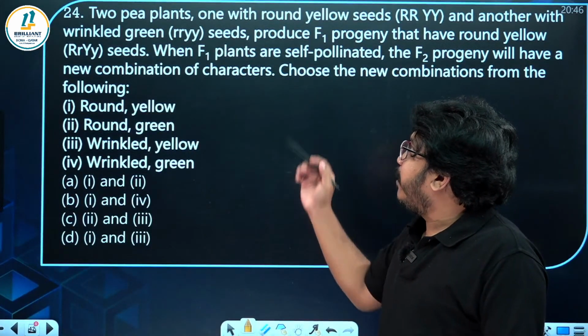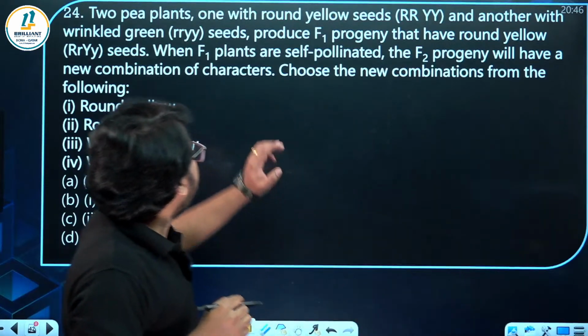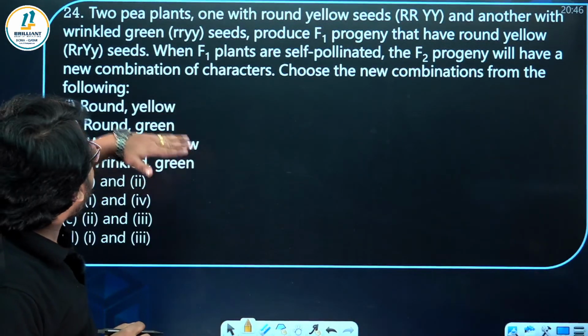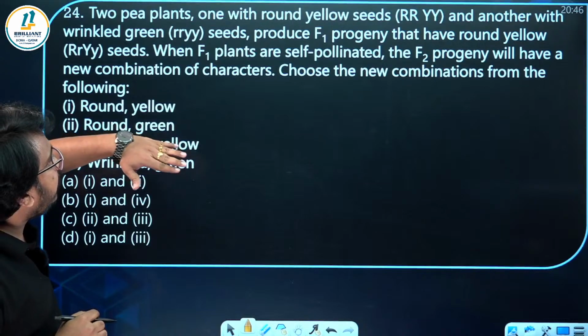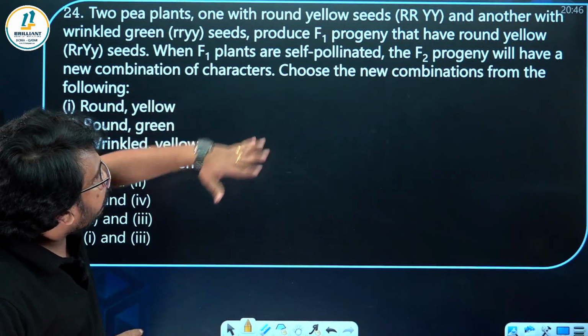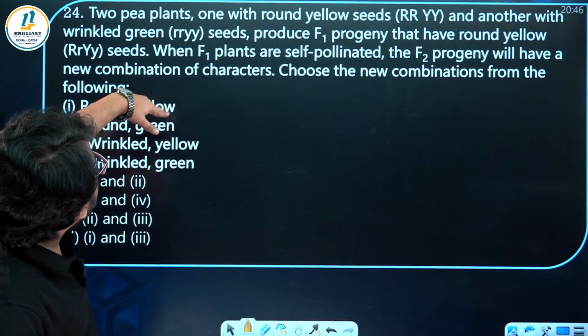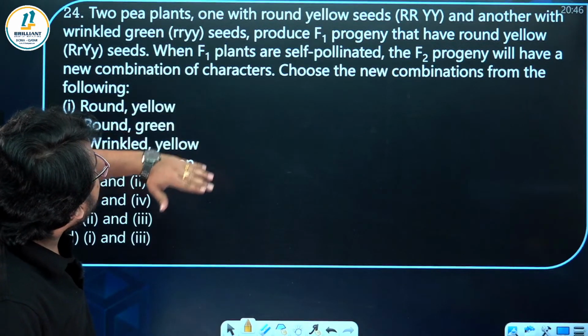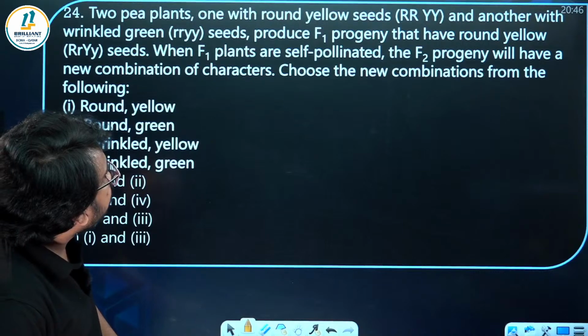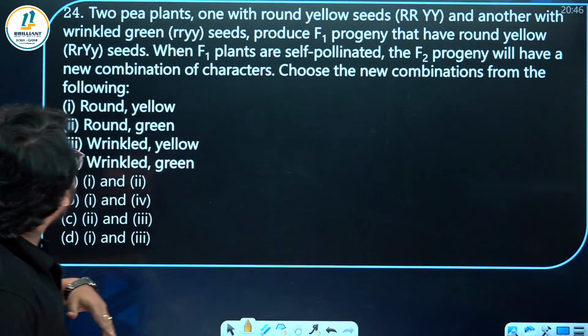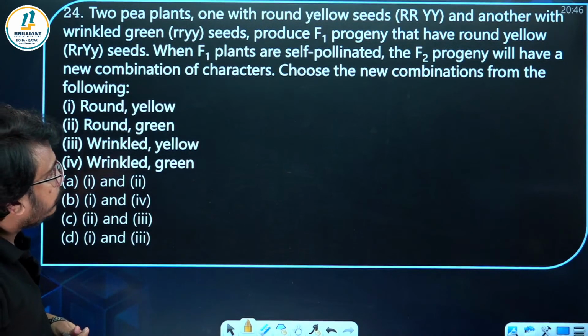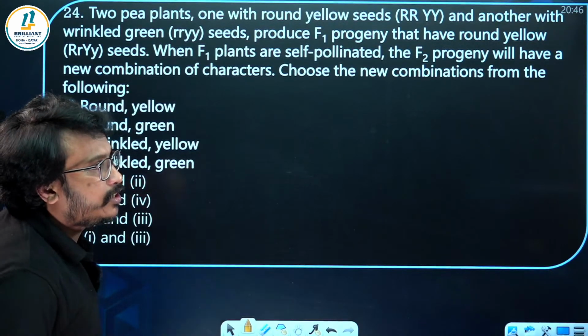Next question. Two pea plants, one with round yellow seeds and another with wrinkled green seeds, produce F1 progeny that have round yellow seeds. So here, when F1 plants are self-pollinated, the F2 progeny will have a new combination of characters. Choose the new combination.